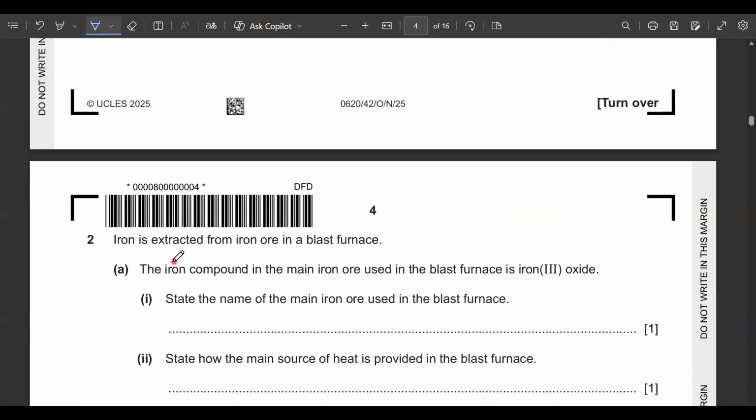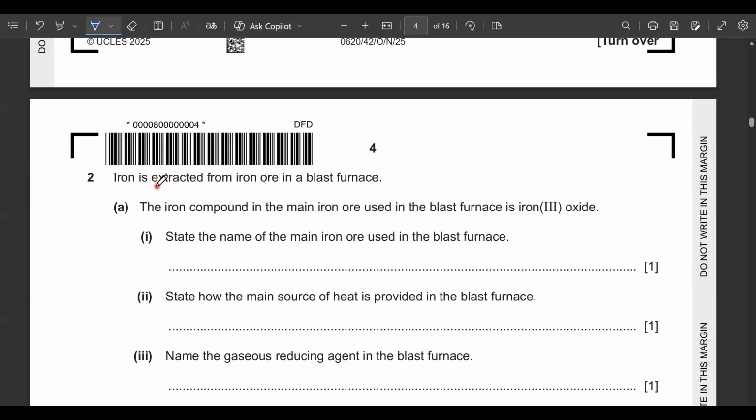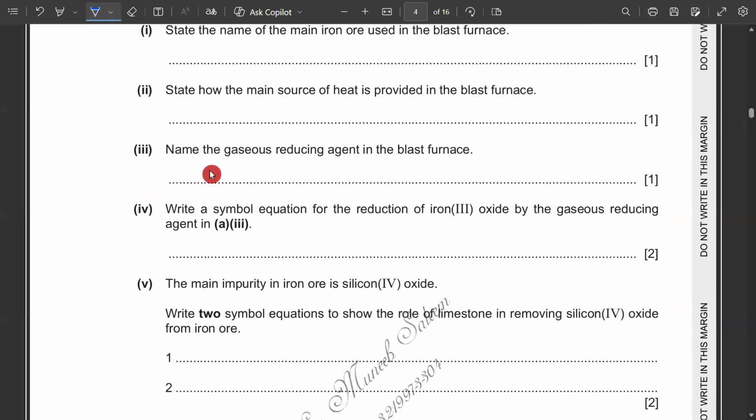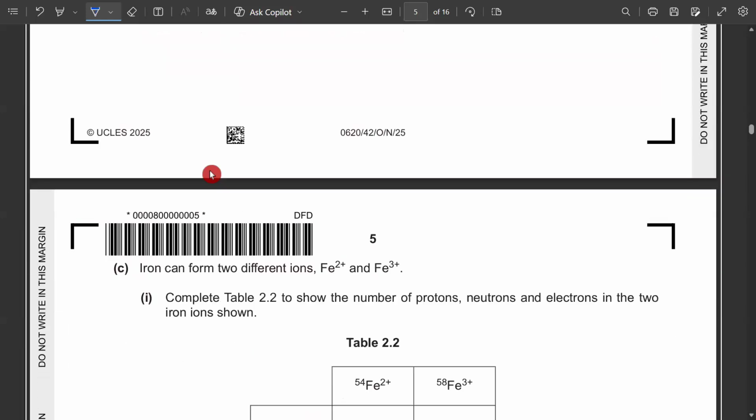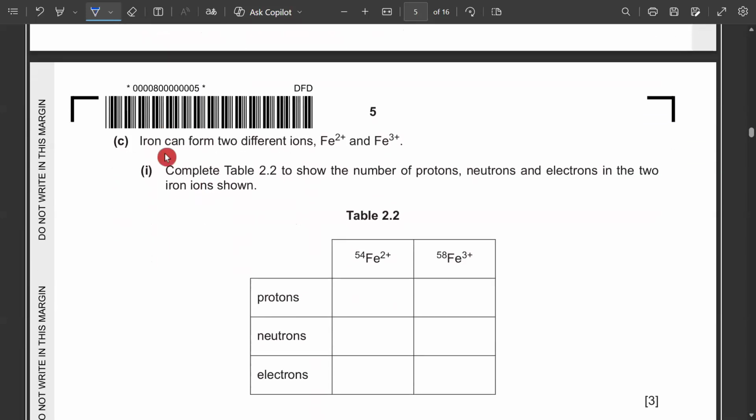Then moving forward, question 2, iron is extracted from the iron ore in a blast furnace. Now this question would be skipped. We do not have to attempt this question. We can do the C part of this question. Iron can form two different ions. We have to complete the table.